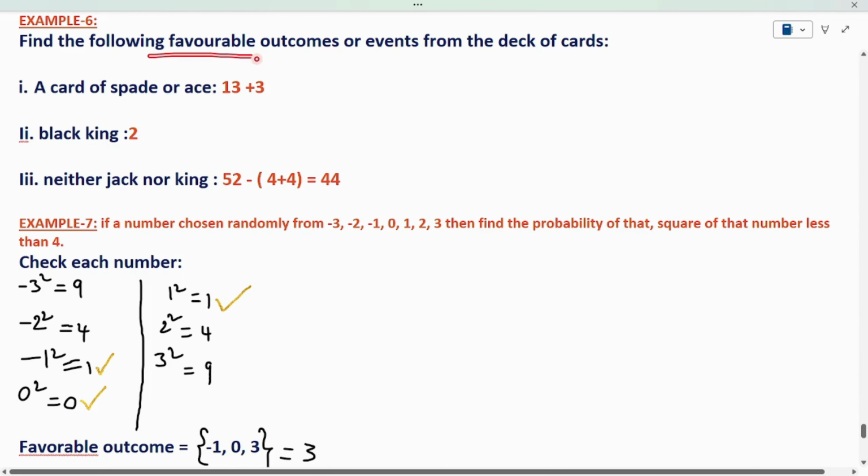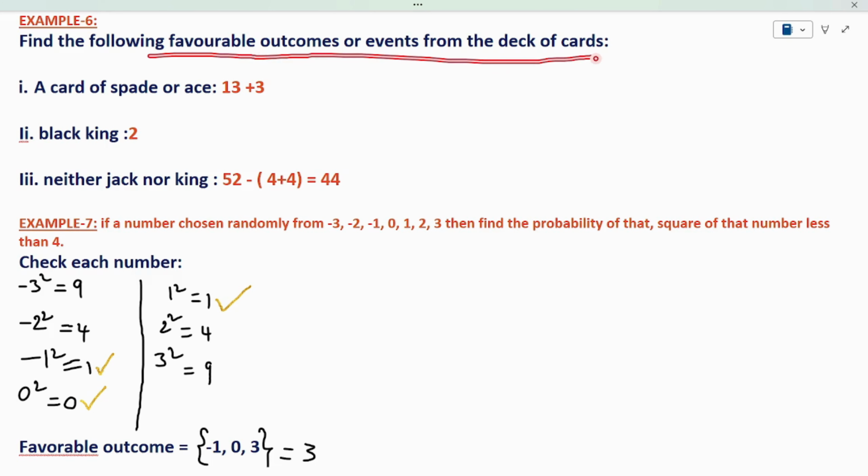Example number 6. Find the following favorable outcome or event from the deck of cards. Simply, the favorable outcome means the cards which satisfy our condition. So, what is the first event he is asking? A card of spade or ace.